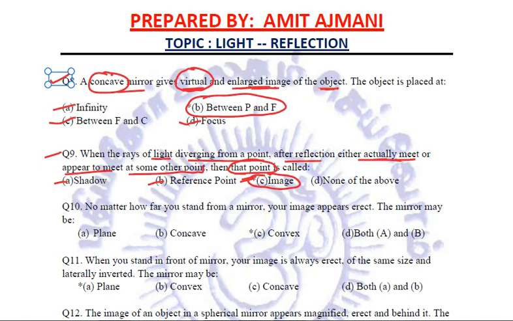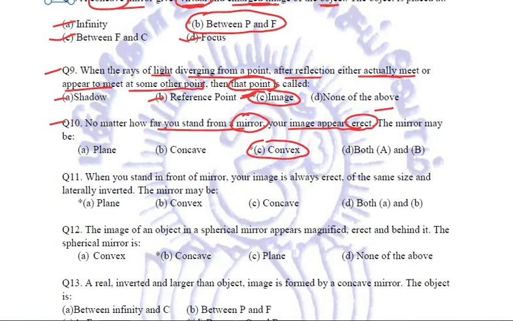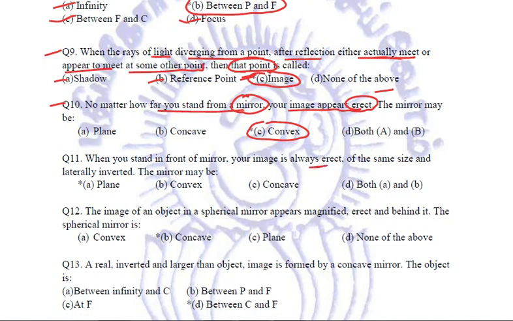Correct? Next question. No matter how far you stand from a mirror, your image appears erect. So when we are talking about a mirror and it is always erect, obviously the image formed will be due to a convex mirror only. Right? No matter how far you are standing, this is important. Wherever you are standing, the image appears to be erect, so it has to be convex.